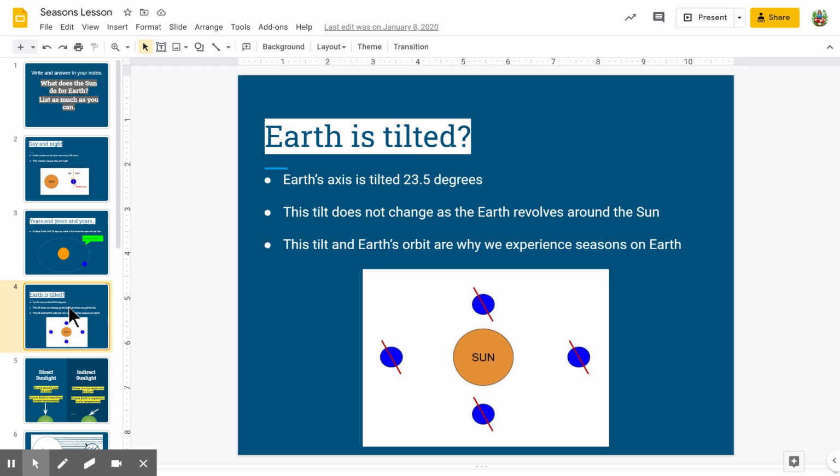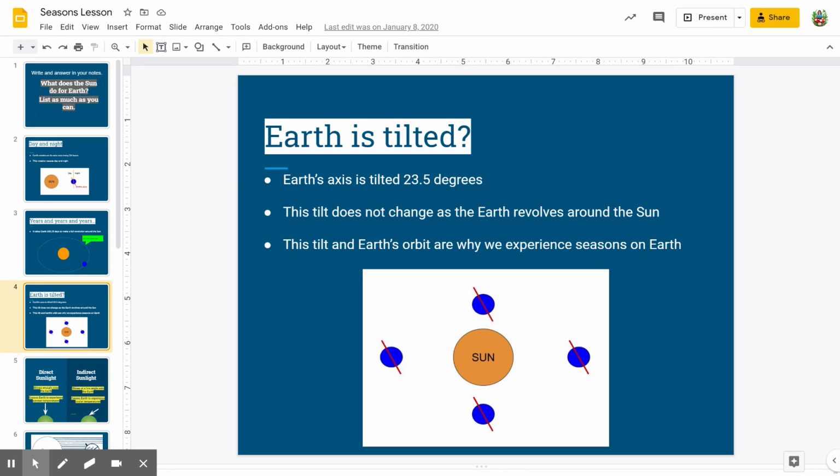Okay, now one of the most important things we're talking about with seasons is Earth's tilt. Okay, so Earth's axis is tilted 23.5 degrees, and the tilt does not change as the Earth revolves around the sun. And the tilt of Earth's axis is what makes us experience seasons. Okay, now if Earth was not tilted, we wouldn't have seasons. We would have the same type of weather all year long. Some days when it's in winter, we have rain or snow or ice, and some days it's perfectly clear. But the type of weather that we would experience would not change.